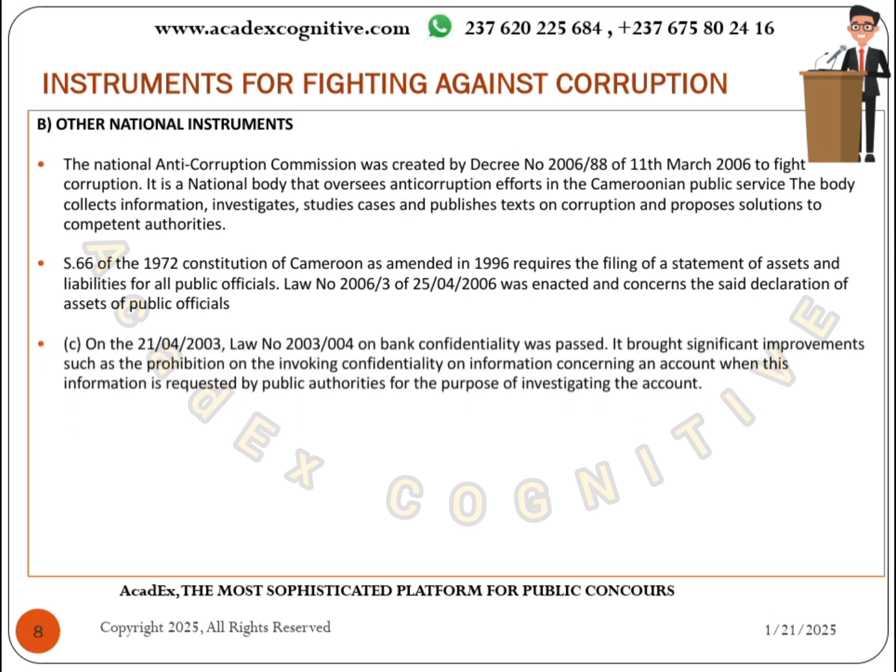It will go a long way to fight against corruption and illegal enrichment. We have the law number 2003/004 on bank confidentiality. This law was passed and it brought significant improvements such as prohibition on invoking confidentiality on information concerning an account when this account is requested by public authorities for the purpose of investigating the account.